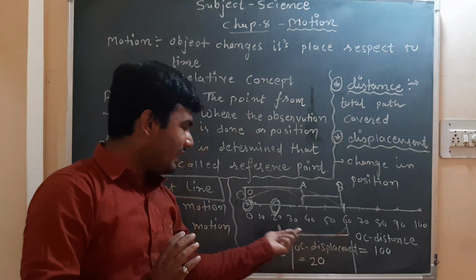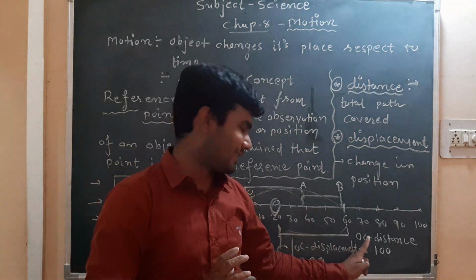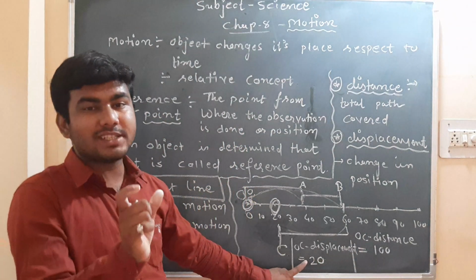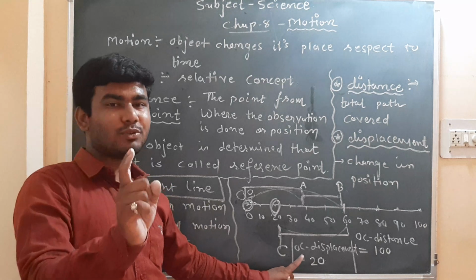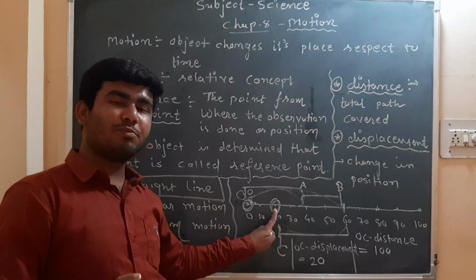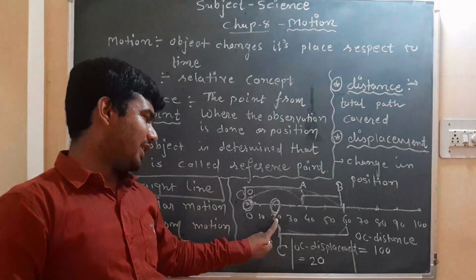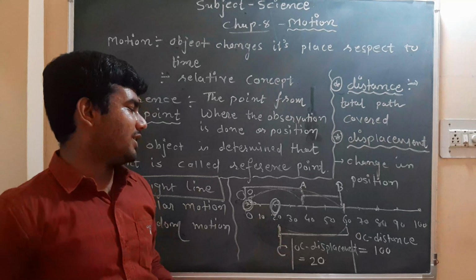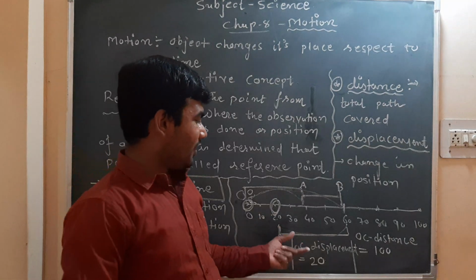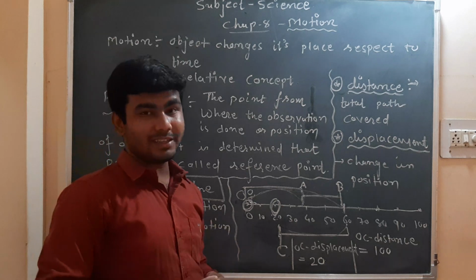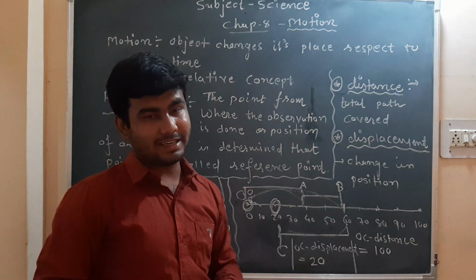So we are adding this in the traveled distance, but in displacement we have to consider the change in its position. For that, final position minus initial position. In this case, our object is finally at 20 and initially it was at 0. So 20 minus 0. This way we can consider here. Now, we will take different other examples, so we will have a clear concept of distance and displacement.